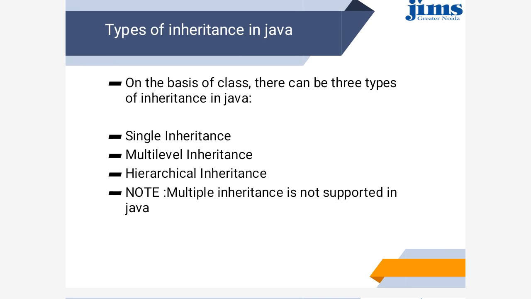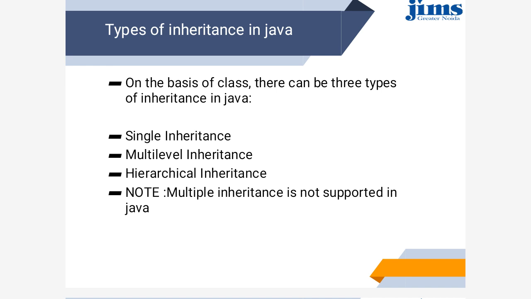Now we will think about types of inheritance in Java. Is the parent class providing services, variables or methods to the child class? This is inheritance, but it has its types.